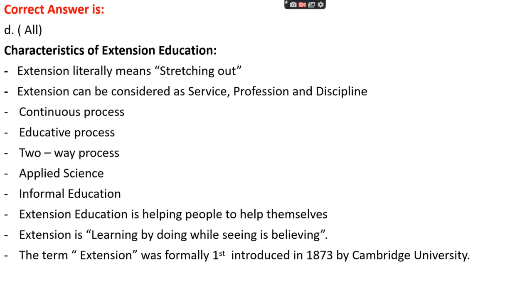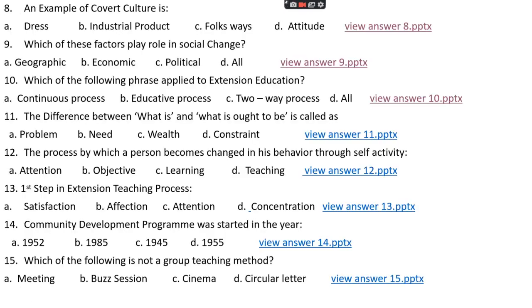Characteristics of extension education: extension literally means stretching out. Ex means out and tension means stretching. Extension can be considered as a service, profession and discipline, and it is a continuous process, an educative process, a two-way process, an applied science, and an informal education. Extension education is helping people to help themselves. Extension is learning by doing, while seeing and believing. The term extension was formally first introduced in 1873 by Cambridge University.